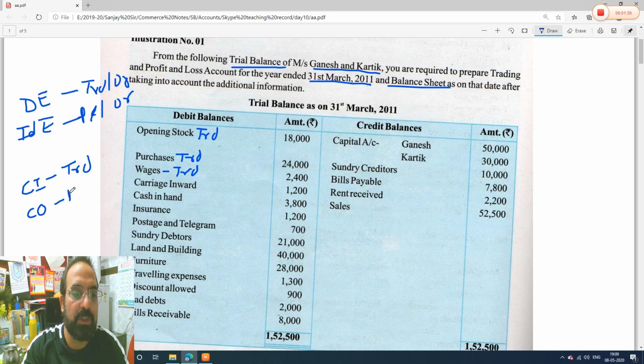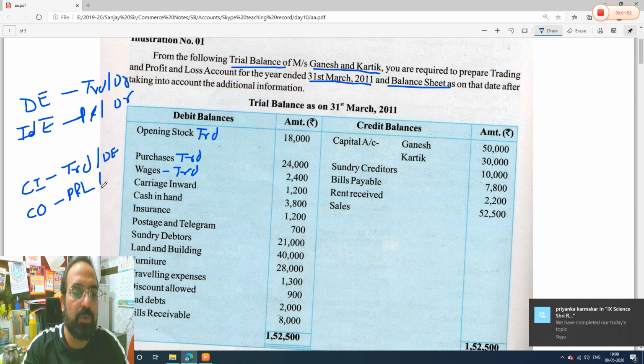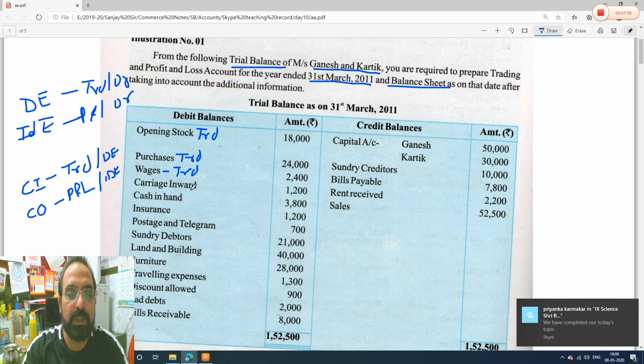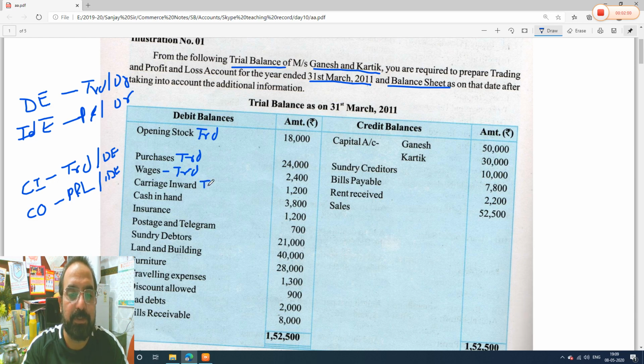So it is always part of profit and loss account. So remember this, carriage inward, carriage outward, both are expenses, but this goes to trading account and it is direct expense, and carriage outward goes to profit and loss and it is indirect expense. Okay, both will go to debit side.